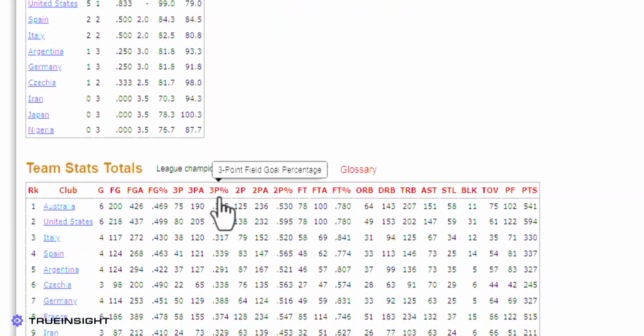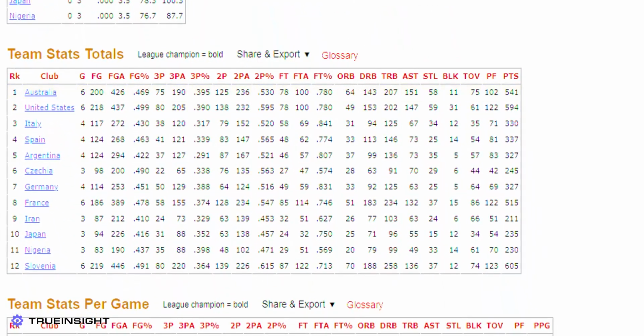These metrics include information on field goals, three-pointers, two-pointers, free throws, rebounds, assists, blocks, steals, and personal fouls. To simplify this problem and to ensure a fair comparison between teams, we will only consider the percentage of successful field goals, three-pointers, two-pointers, and free throws.